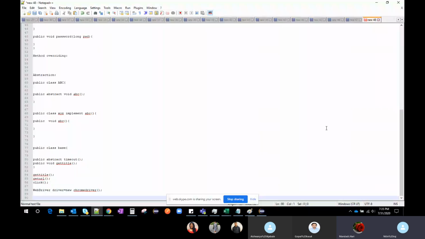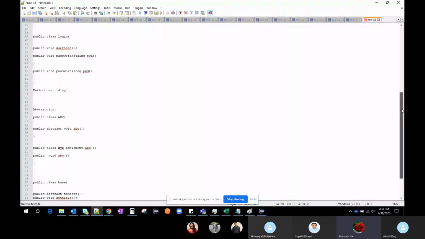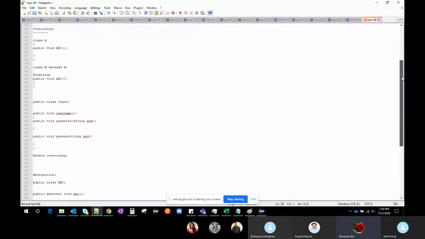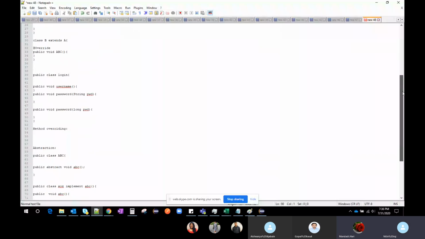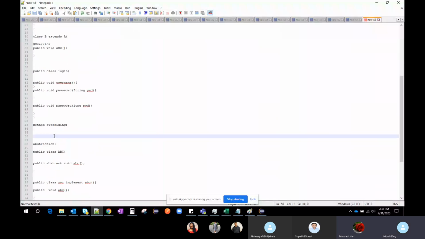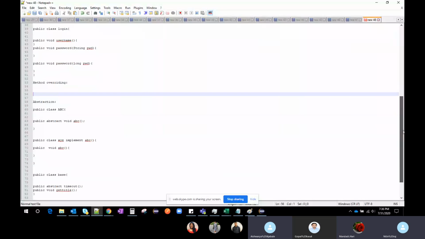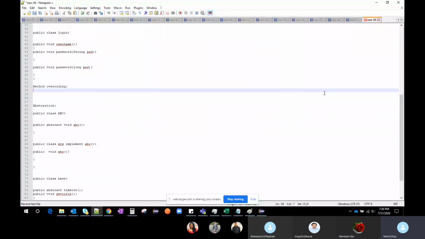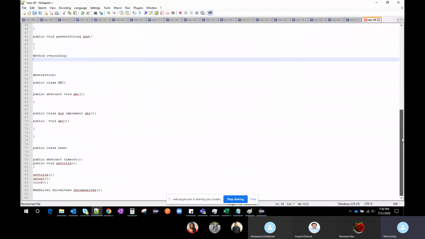Is it clear? Nitya, Aishwarya, are you clear? Any doubts? Yes, clear. Okay, if it is clear, then I will go back to overriding. When does overriding come? If you use any abstract class, when you implement it in another class, at that time you are going to use the overriding method.